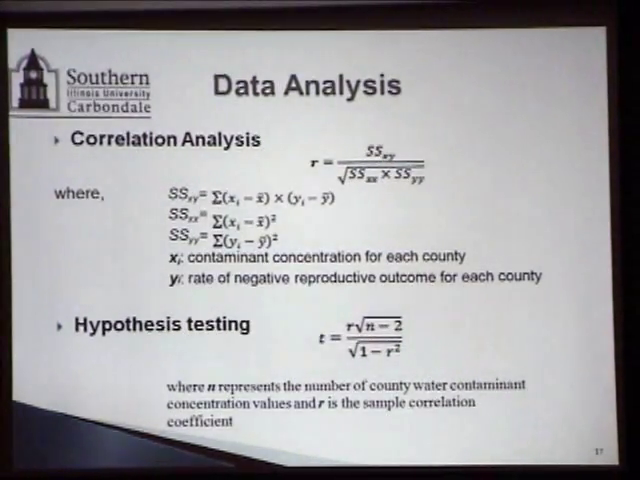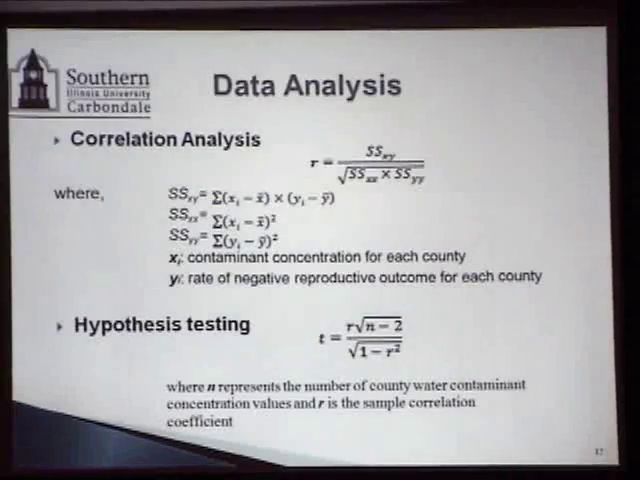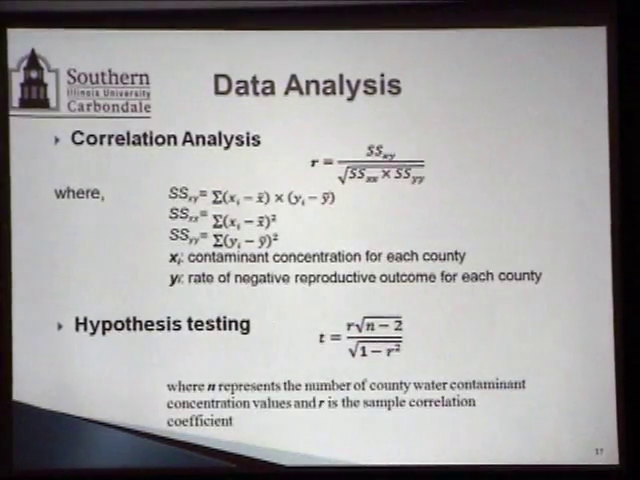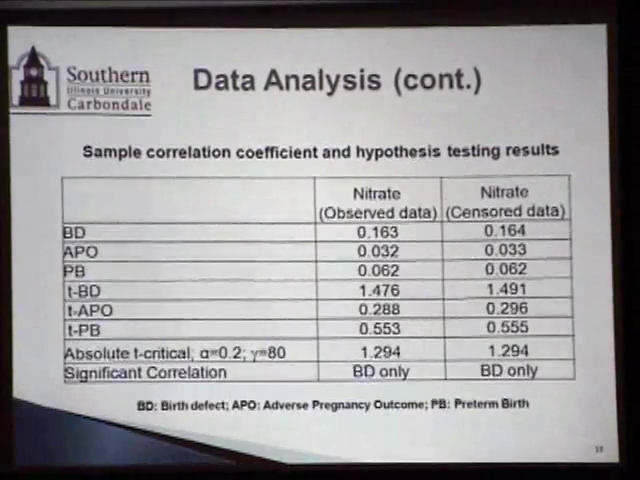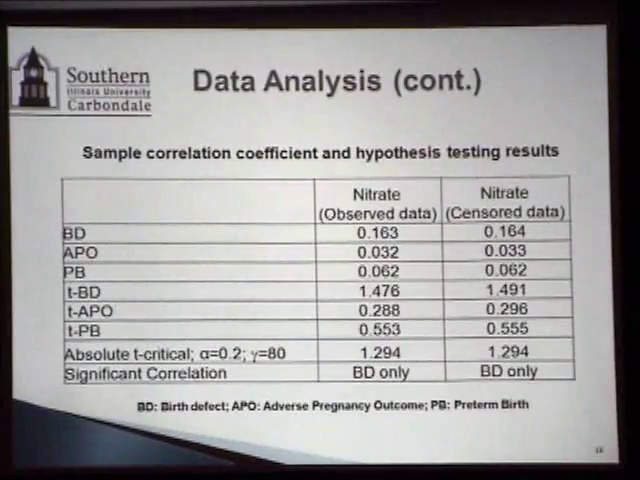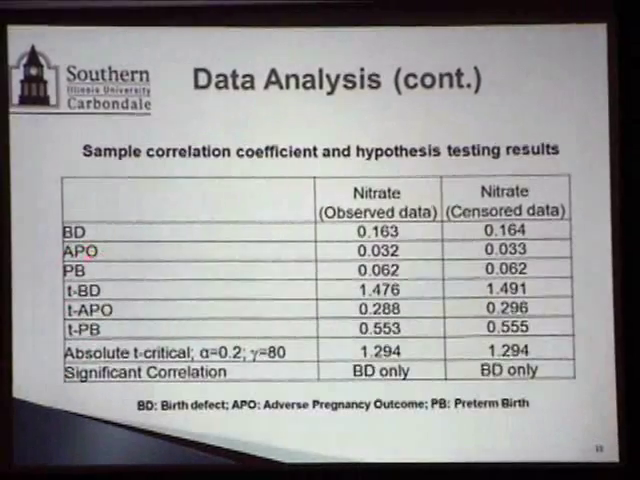Once we determine R, of course, it is instructive to realize that this is a sample correlation coefficient based on the 5 years of data that we have. And so we did a hypothesis test to check whether this correlation is statistically significant or not. There is a summary table here for one of the correlation coefficients for nitrate that we developed for ED, by the way, is birth defect. APO there is adverse pregnancy outcome.